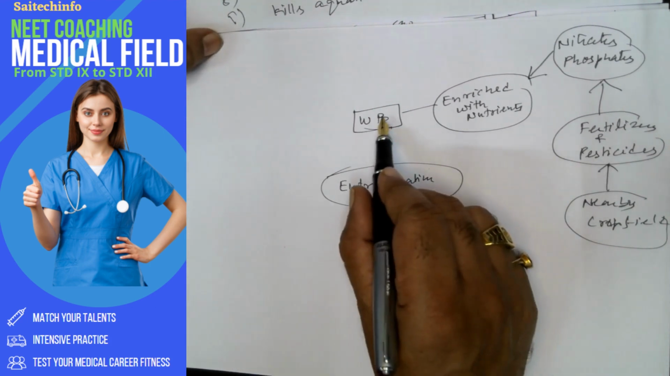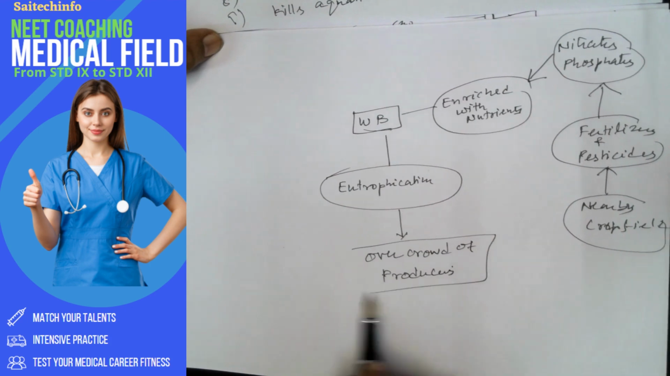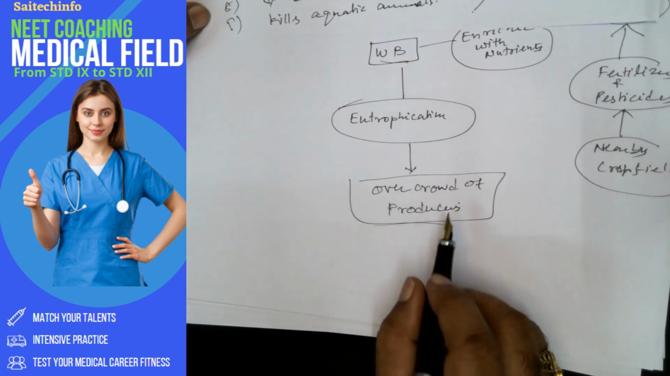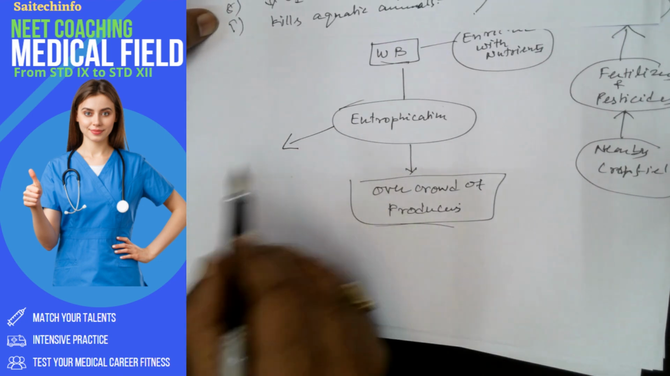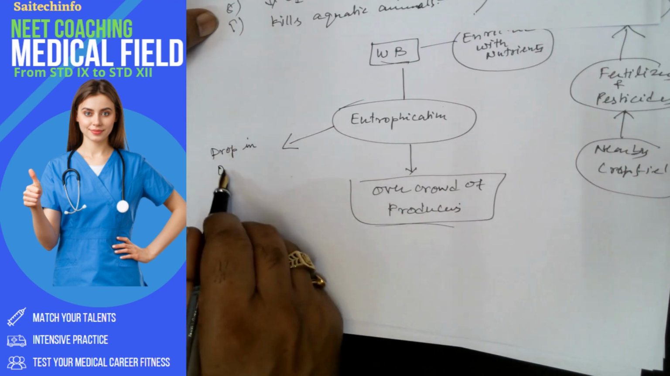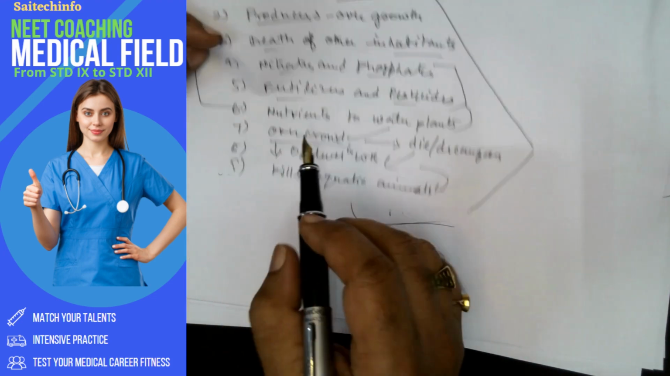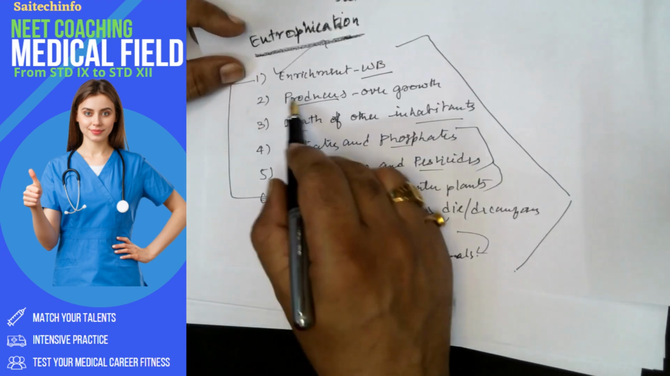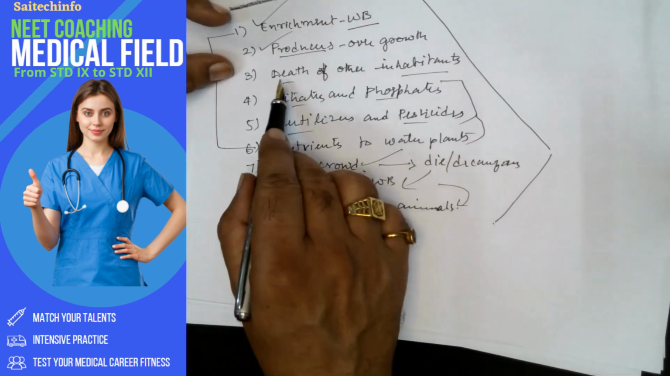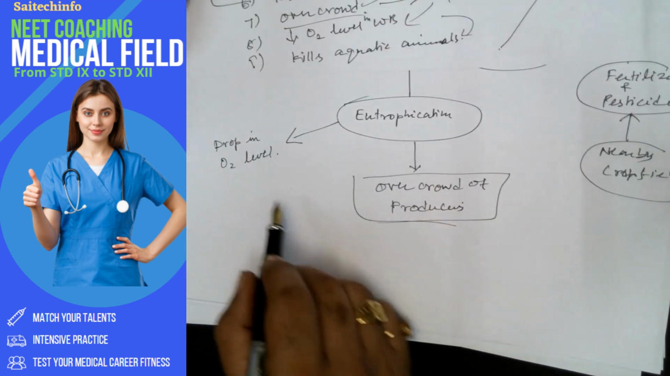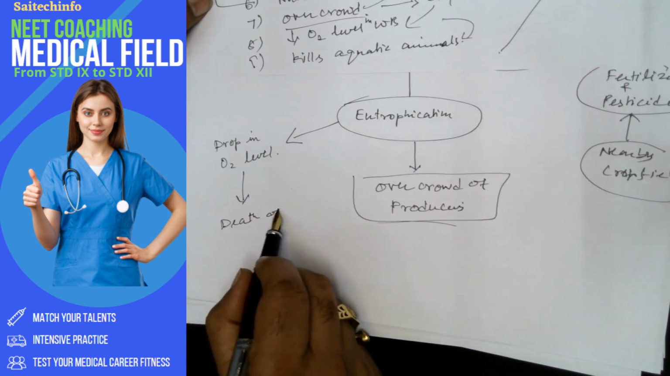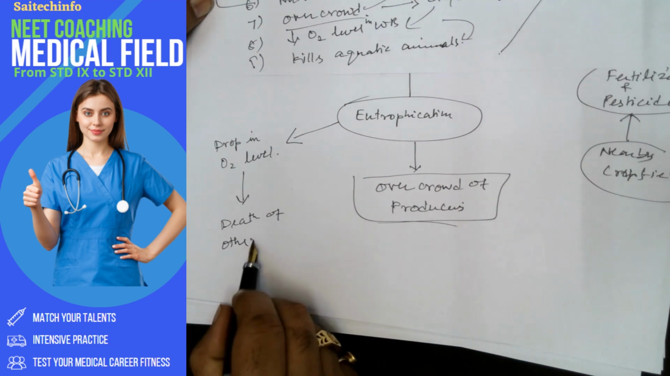And so we are talking about the water body, and we are talking about the excessive crowd, is it not? So what has happened here? The effect is a drop in oxygen level. So you just check whether we have completed these points: we have completed the producers and overcrowding of producers, which is nothing but overgrowth. And what about this? This has resulted in the death of other inhabitants.